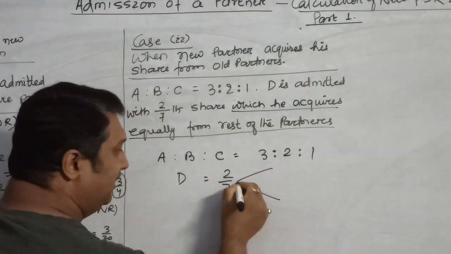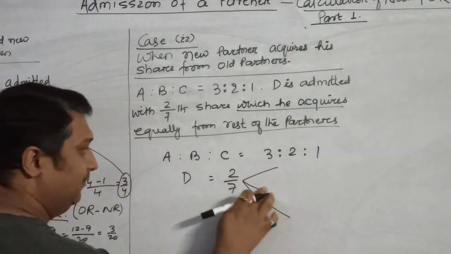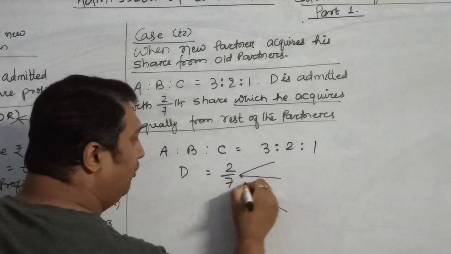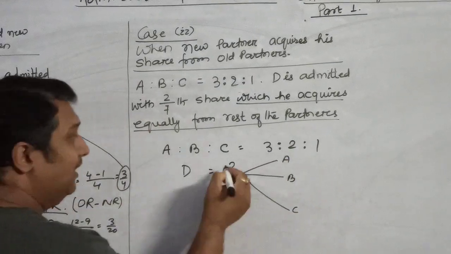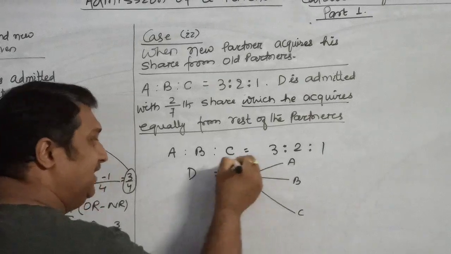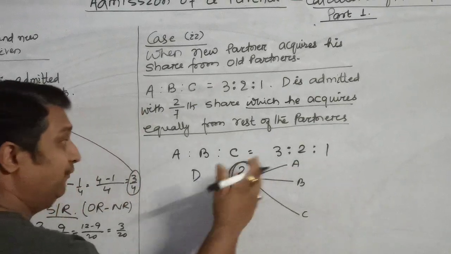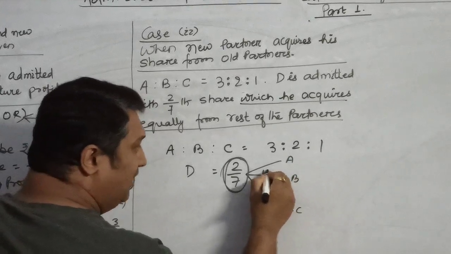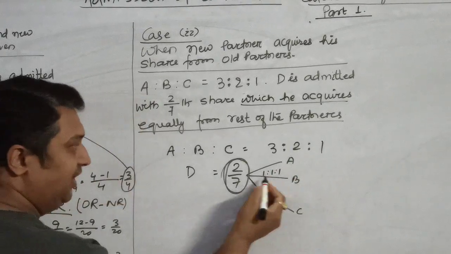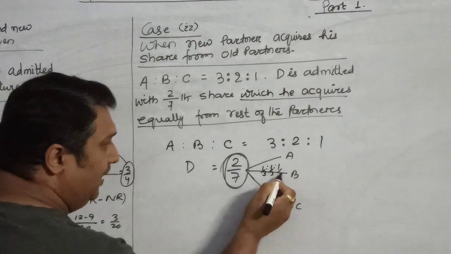How many partners are there? There were three partners, and he will acquire from all of them, A, B, C. How will he acquire? This share which he is getting, he will get it from all the three partners equally. That means 1:1:1 since it is equal. So 1/3, 1/3 and 1/3.